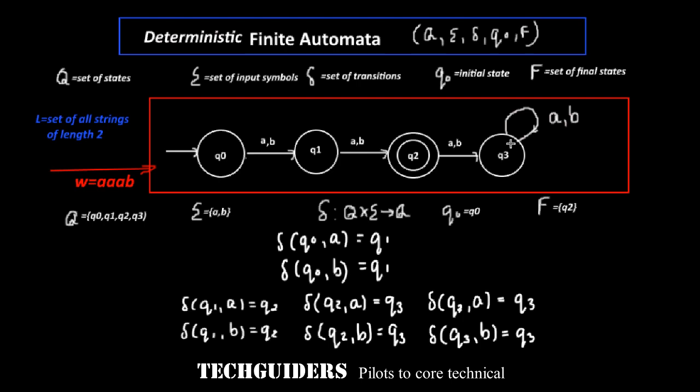So here there is determinism, and hence it is called deterministic finite automata.